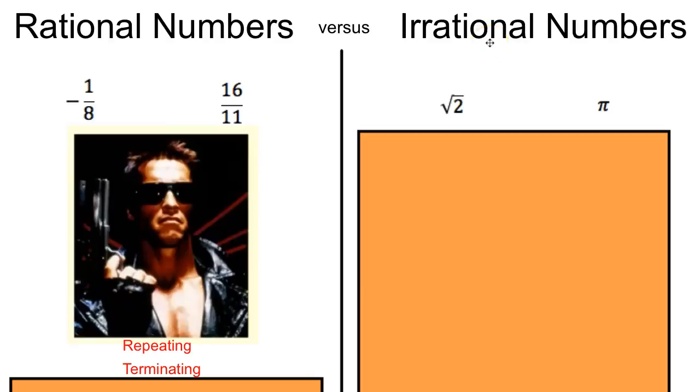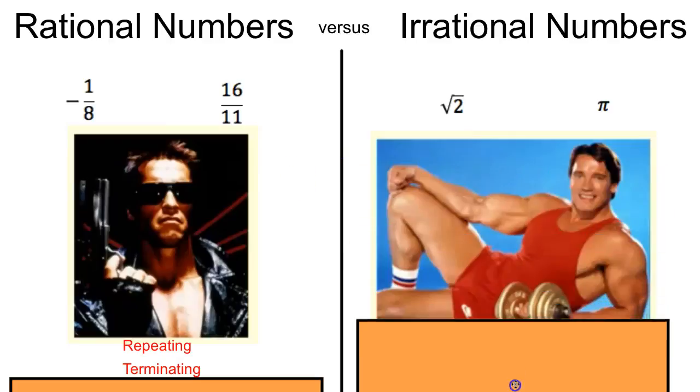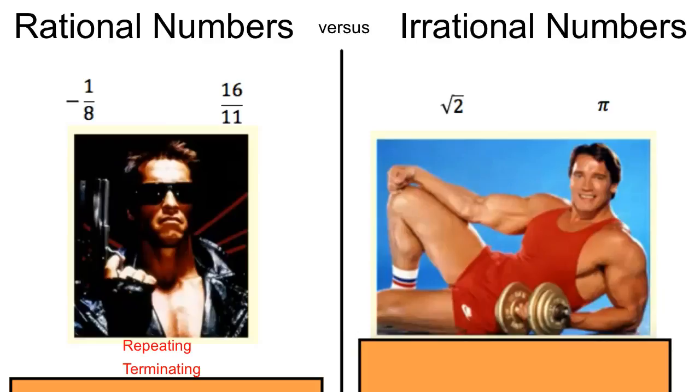Now, irrational numbers, these are not like rational numbers because they cannot be expressed as a fraction. And let me show you this other picture of Arnold. Why do I show you this one? Because it's irrational, right? He's wearing these tube socks. He's wearing all red. He looks like a tomato. I don't know. It's irrational.